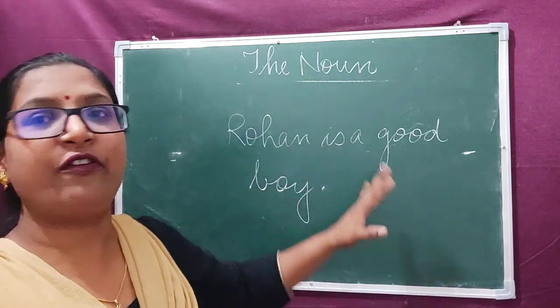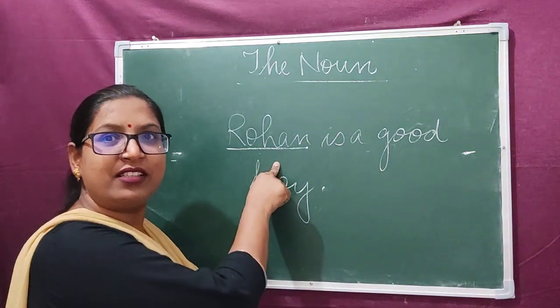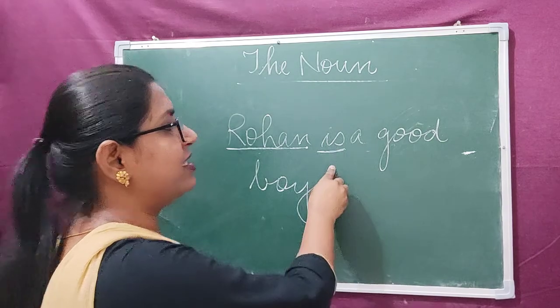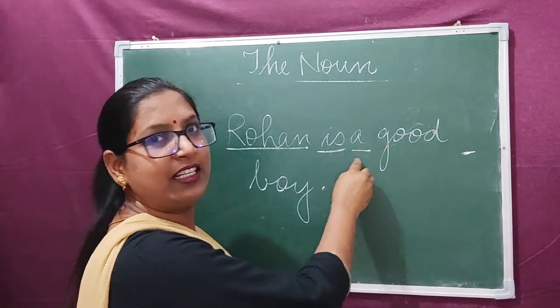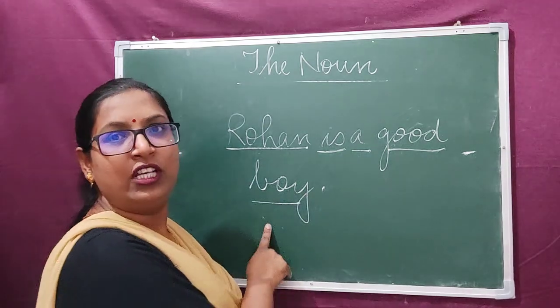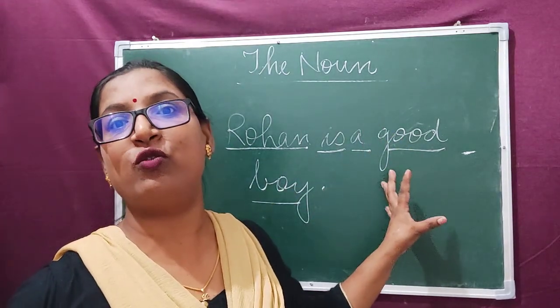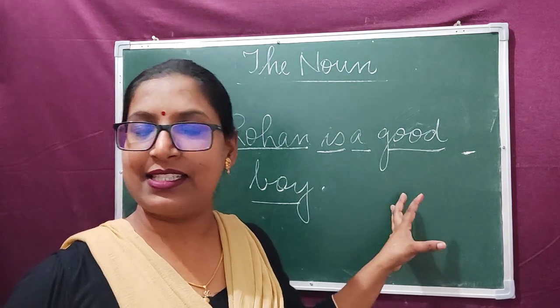Here we can see the different kinds of words. Rohan is a noun. Is is a verb. A is an article. Good is an adjective. Boy is a noun. Clear? So here we can see the different kinds of words are used to form a sentence.